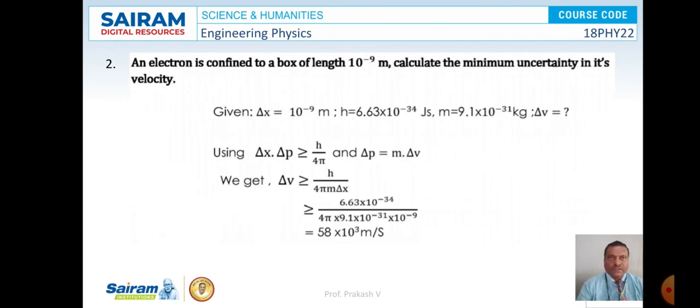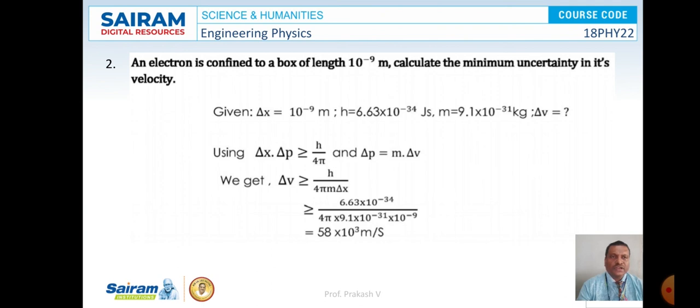Second one. An electron is confined to a box of length 10^-9 meter. Calculate the minimum uncertainty in its velocity. So here Δx is 10^-9 meter, h is 6.63 × 10^-34 joule second, and m is 9.1 × 10^-31 kg. So what is ΔV? It is the uncertainty in its velocity.